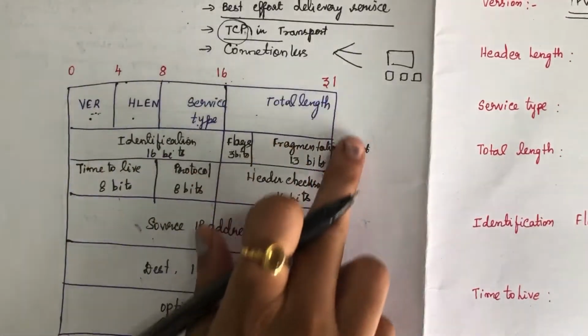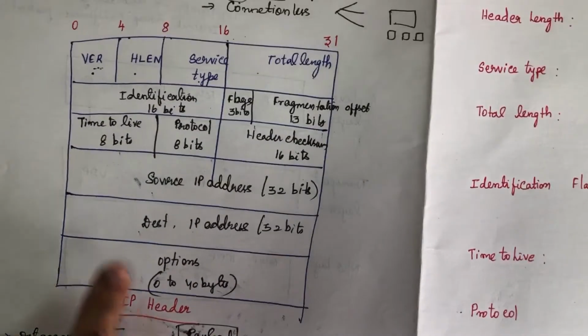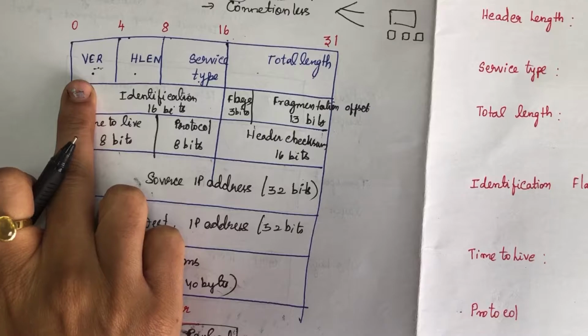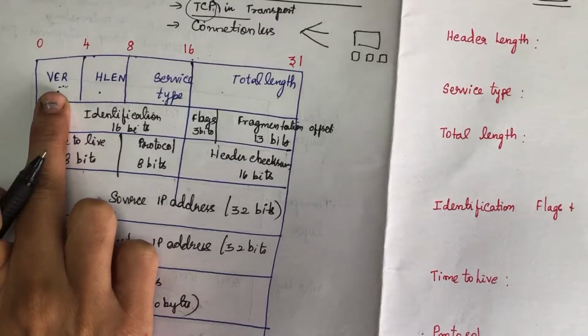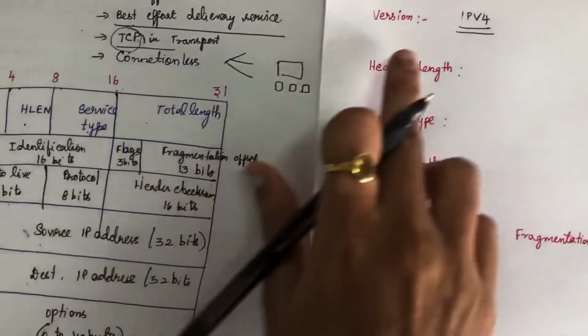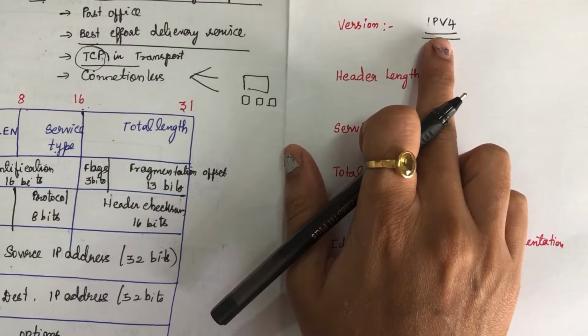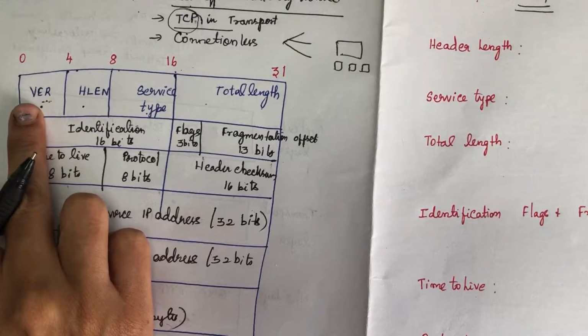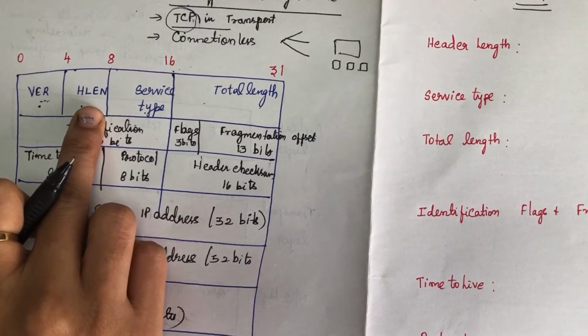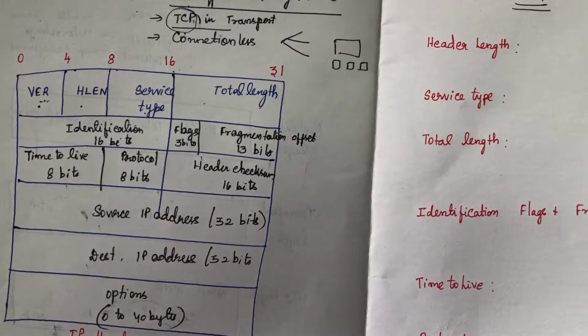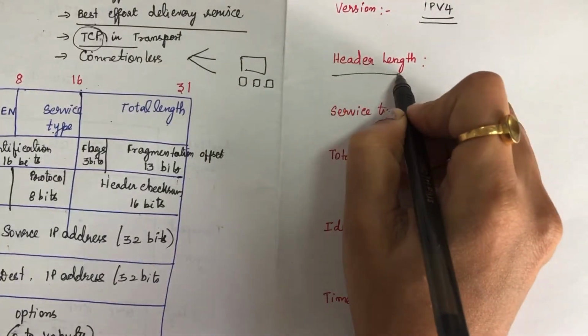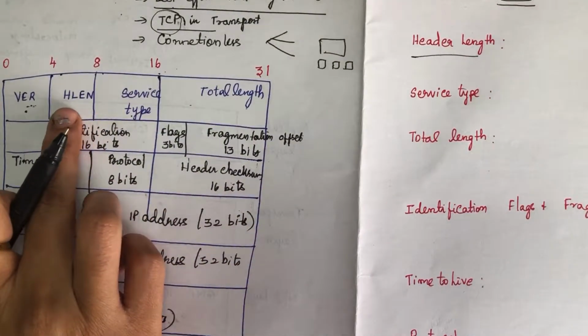Now I will explain about the fields of the IP header. First coming to the version. This version defines the IP version 4 protocol. So the version which you are using for IP protocol is version 4. That number is specified here with 4 bits. Next comes your header length. Header length specifies the length of the header. Usually this length should fit into these 4 bits.